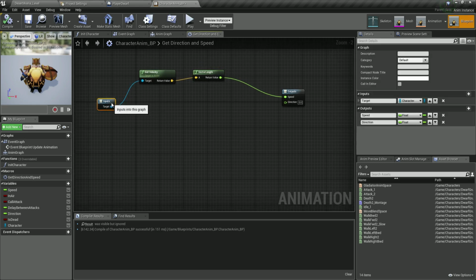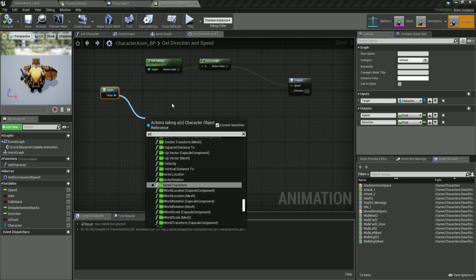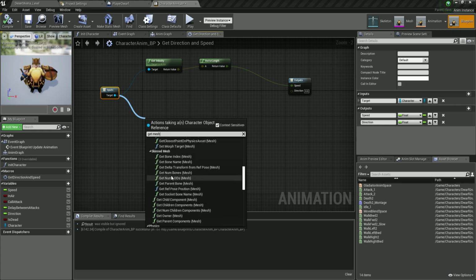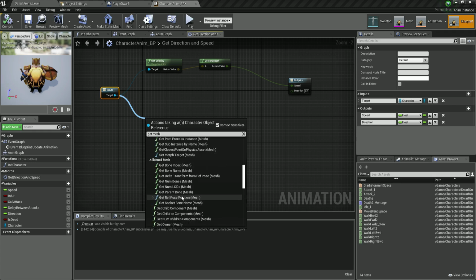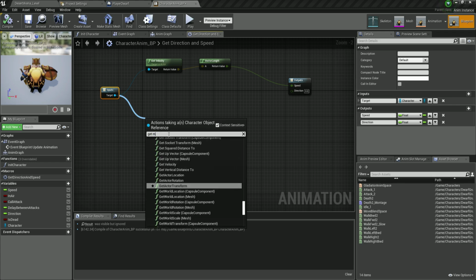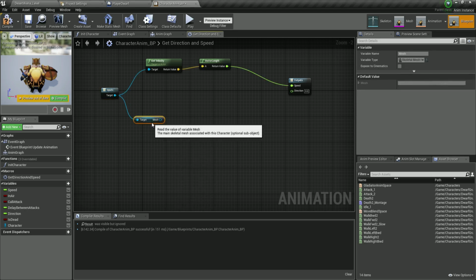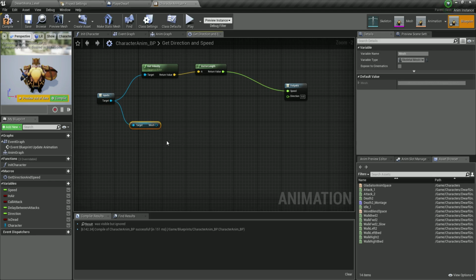Now, when it comes to the direction, that one is a little bit tricky. From our target, we do need to drag over here, and we need to get the mesh. Let me just find it over here. Get mesh. Where is it? I think I do need to type from here, get mesh. Here it is. Thank you. So get mesh will get the mesh for us.